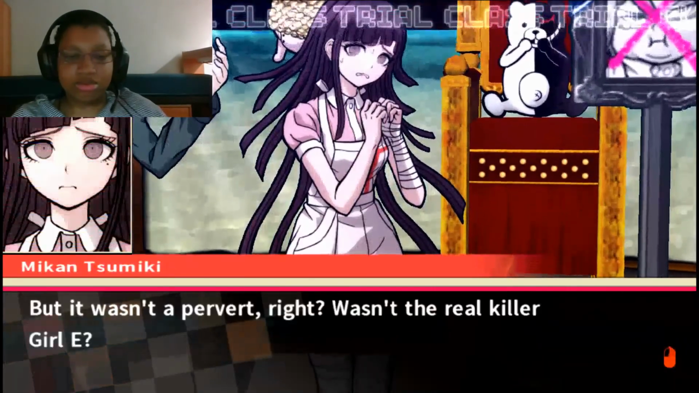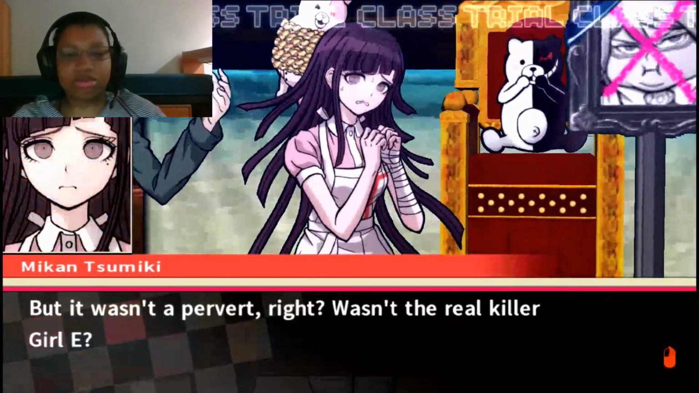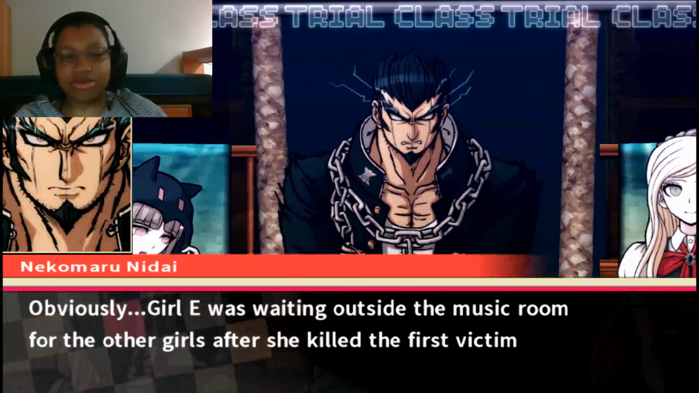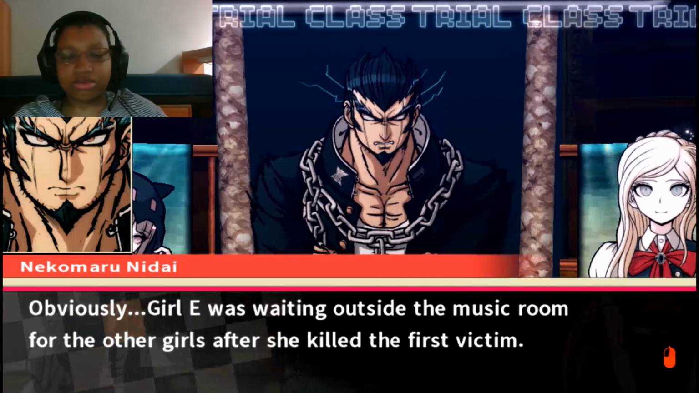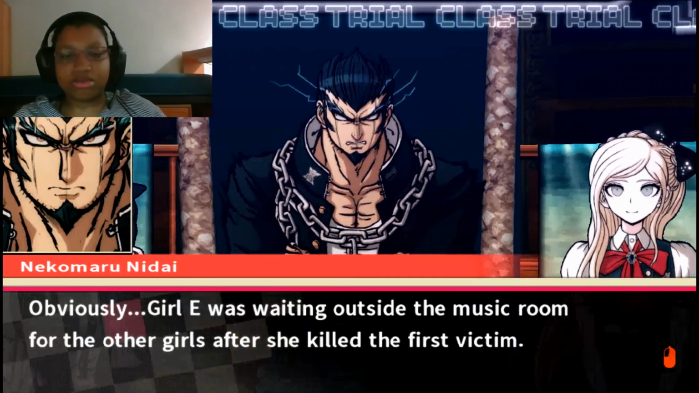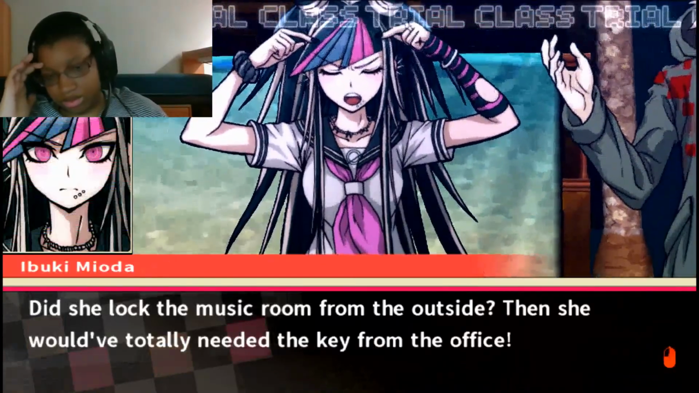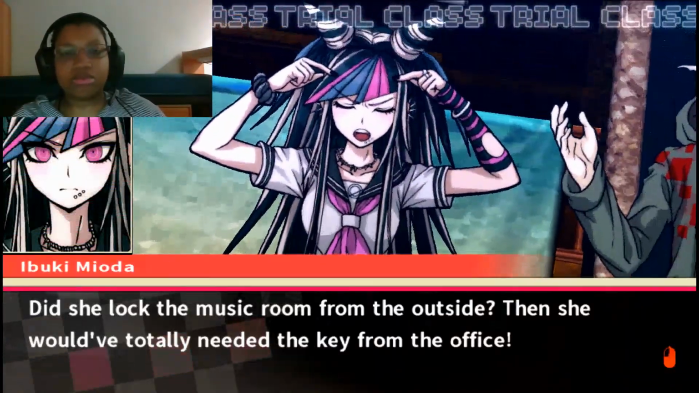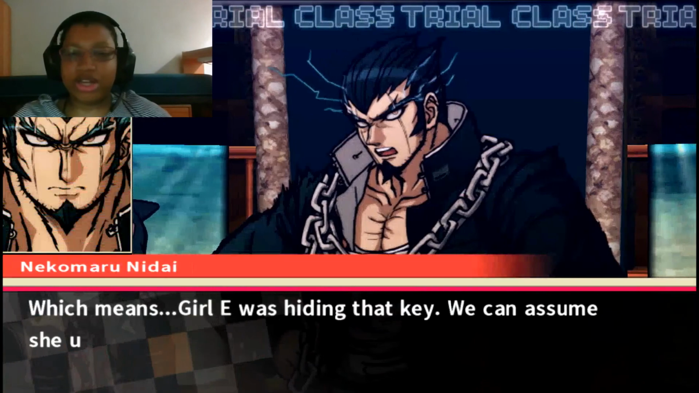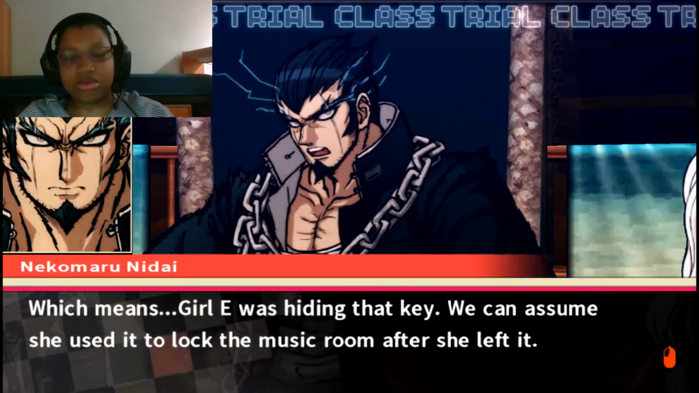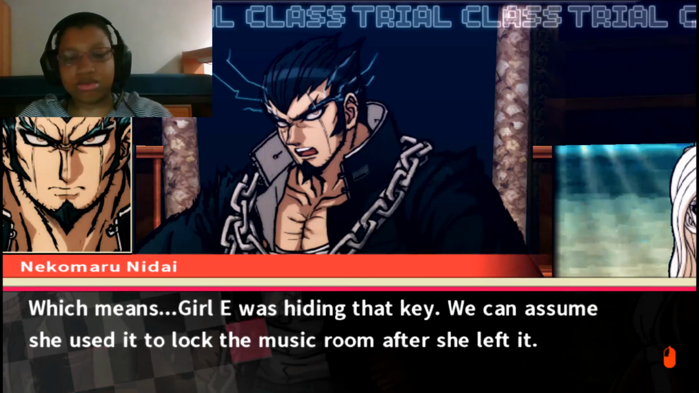But it wasn't a pervert, right? Wasn't the real killer Girl E? Obviously. Yes. Girl E was waiting outside the music room for the other girls after she killed the first victim. Did she lock the music room from the outside? Then she would have totally needed the key from the office, which means Girl E was hiding that key. We can assume she used it to lock the music room after she left it.